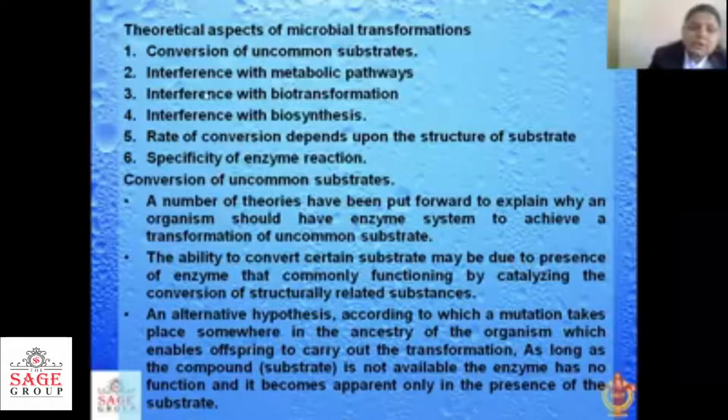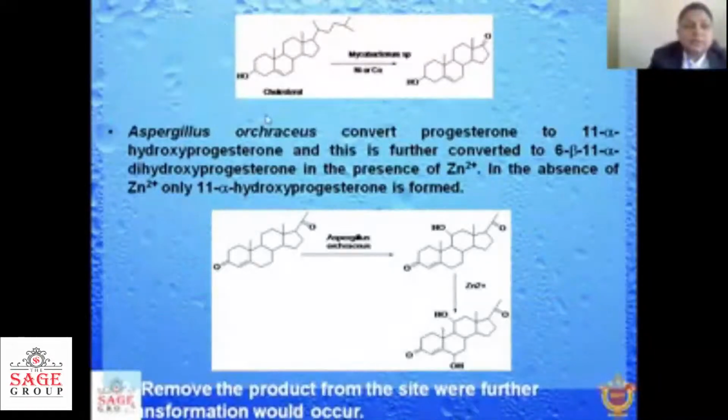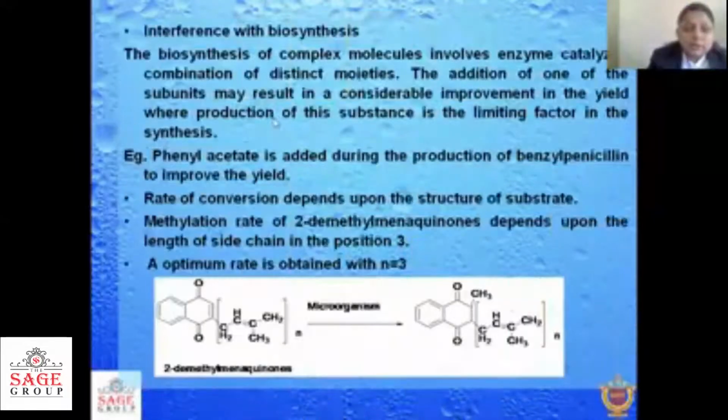These are some points where microbial transformation can change. We will not go much deeper into this.